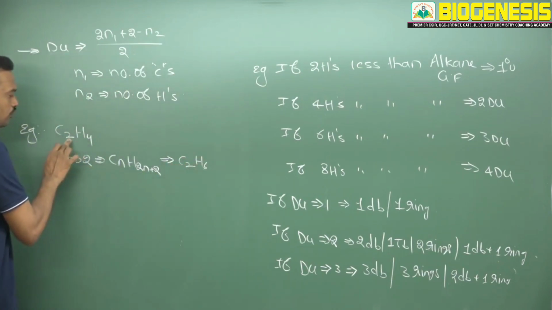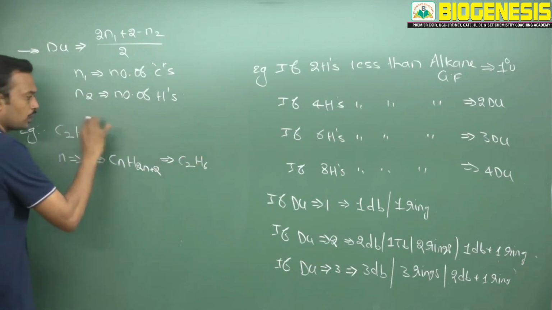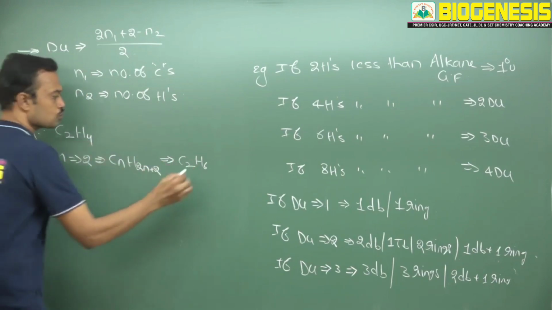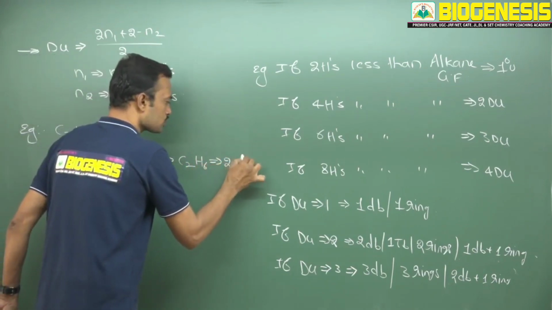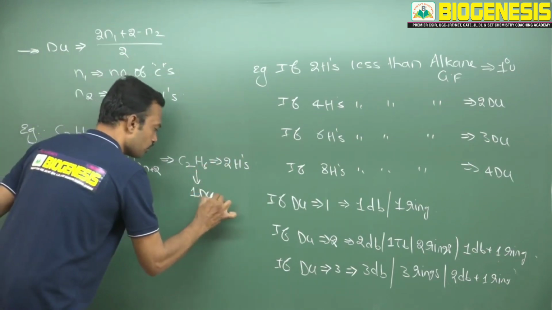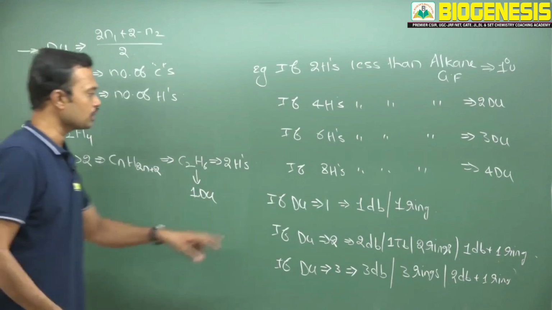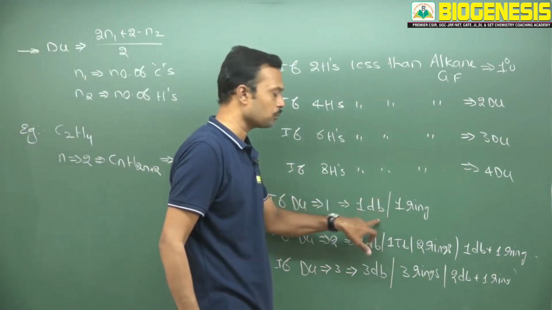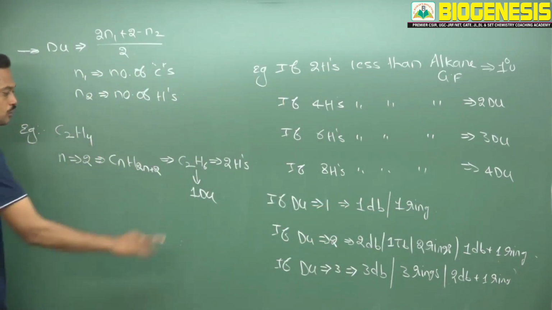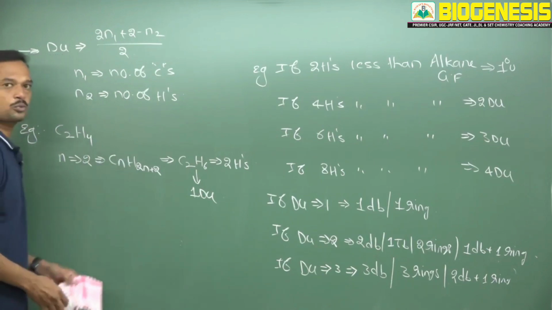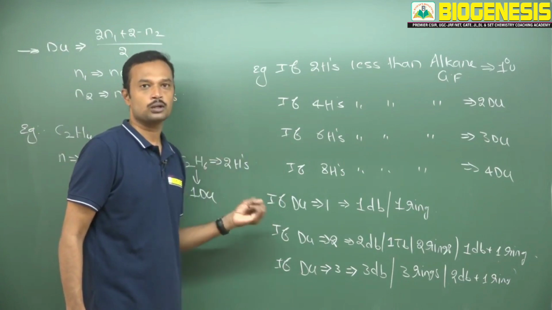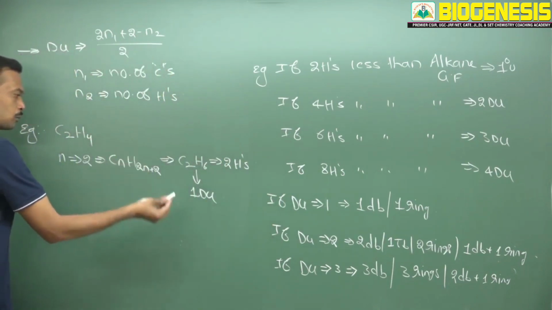How many hydrogens differ between the given molecular formula and the alkane general formula if 2 carbons are present? Here it is 4 and here it is 2, so 2 hydrogens differ. When 2 hydrogens differ, this molecule definitely has first degree of unsaturation, so it may carry one double bond or one ring. Here I would like to create the structure for this 1 DU. It helps in spectroscopy and in identifying possible organic molecules for one molecular formula. So 1 DU means one double bond or else one ring.